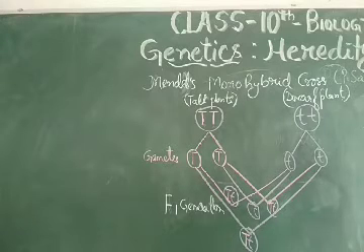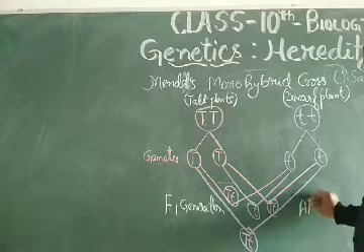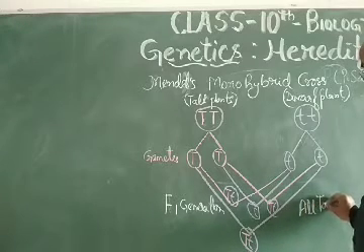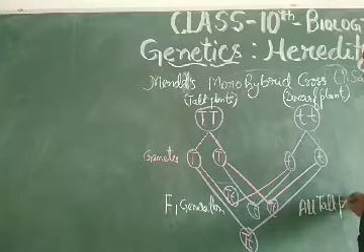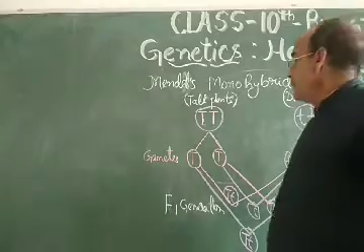But he got all tall plants in the F1 generation. All the plants were tall in the F1 generation.